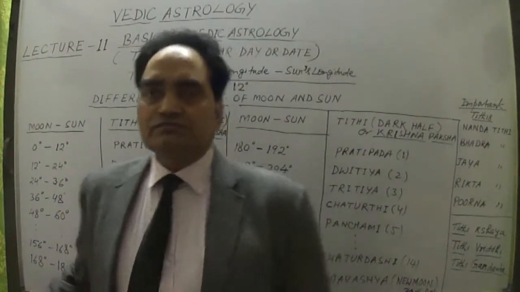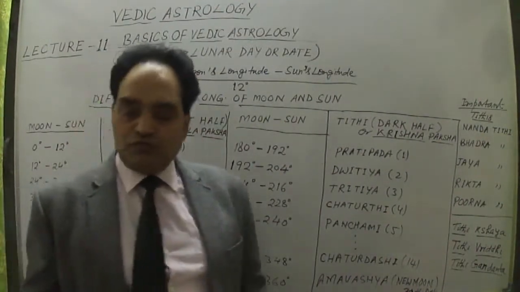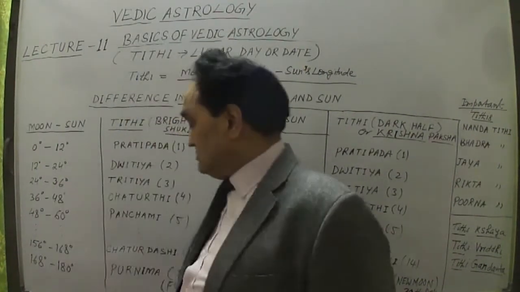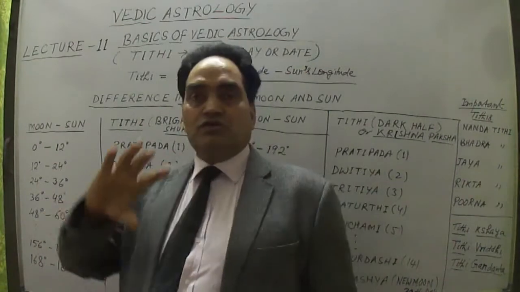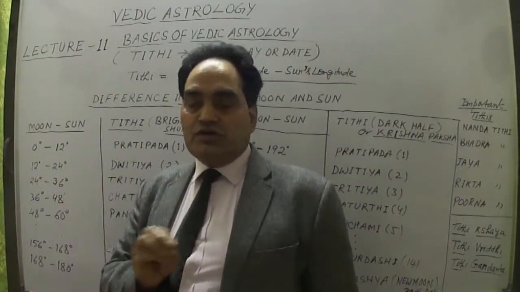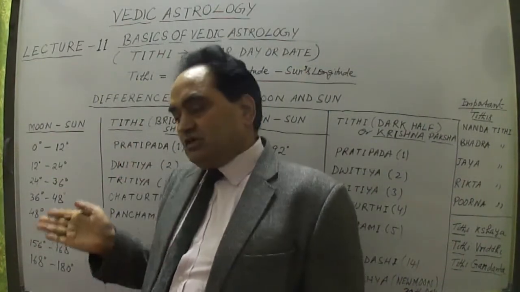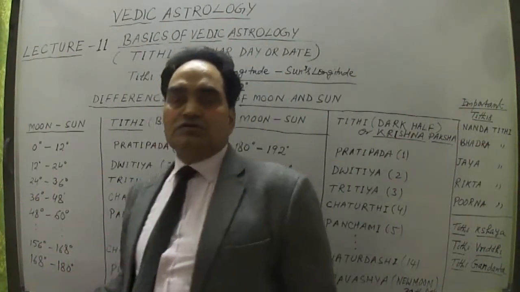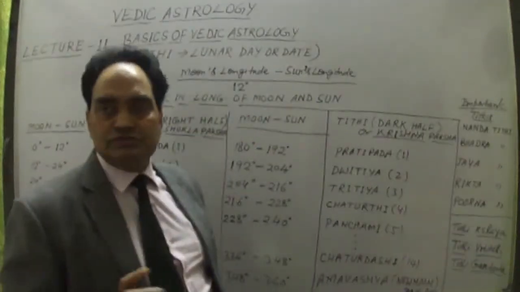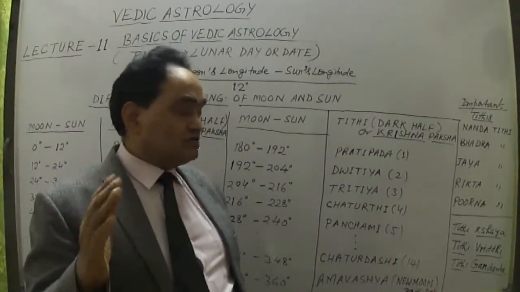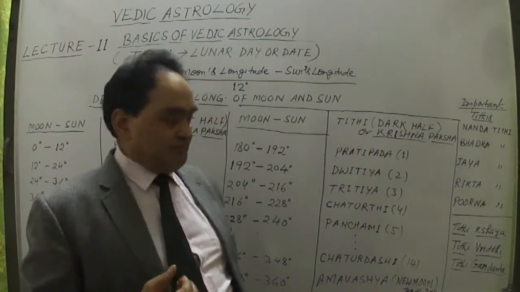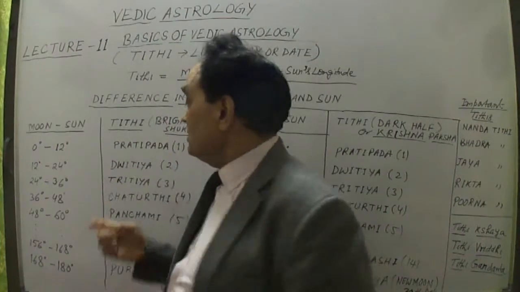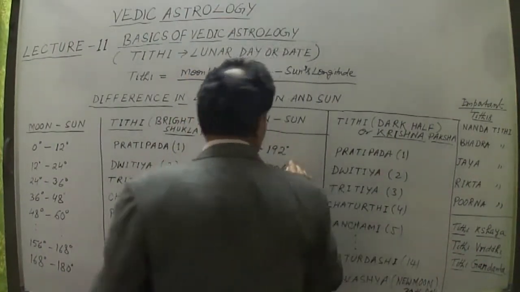Okay, so Purnima in Vedic astrology. So what is Purnima? 15th day. That is known as full moon day. At that moment the moon is fully or completely bright, because it is 180 degree away from the sun, and completely visible. Okay, the moon is completely visible. That means full moon day. Now after that, it starts after 180 degree, up to 192 degree.